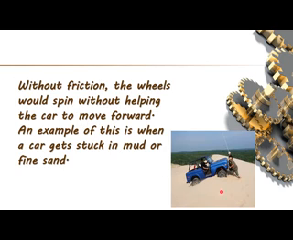Okay, look at this example. This car is on the sand. This car gets stuck in sand or mud. When it is not able to move, only its wheels spin without moving the car. So this shows that if there is no friction, the wheels would spin without helping the car to move forward, just like a car stuck in mud or fine sand.